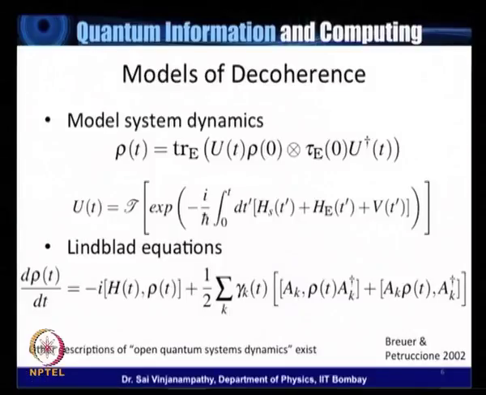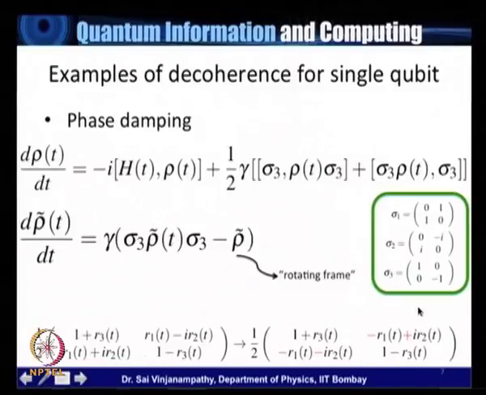What I would like to emphasize is we've done the exact same thing here that we did previously for the classical damped harmonic oscillator, right? Which is we have the system dynamics being described in terms of some operators that act only on the system. The environment is nowhere here, right? It appears indirectly through these operators A k and gamma k, right? Let me point out that other models of so-called open quantum system dynamics exist, and here is a standard reference, right? So here is the first example. This is called phase damping, and phase damping basically involves one parameter gamma, and the operator A k is the sigma 3 operator.